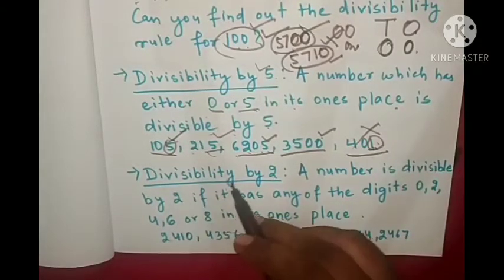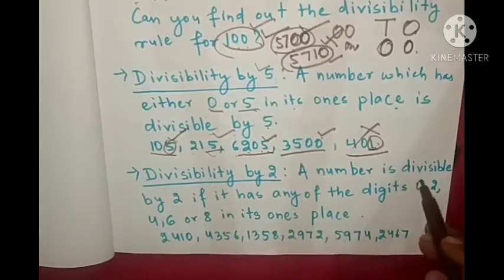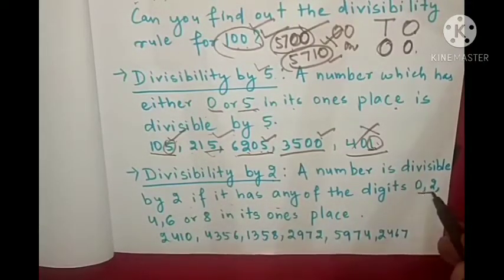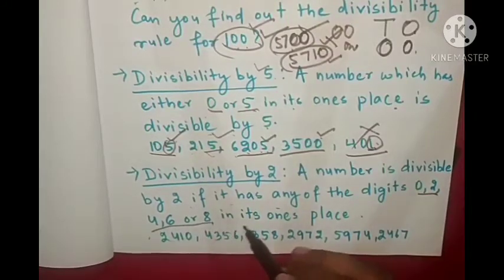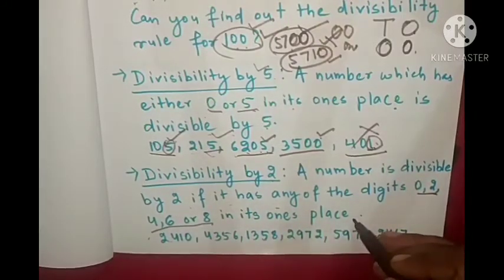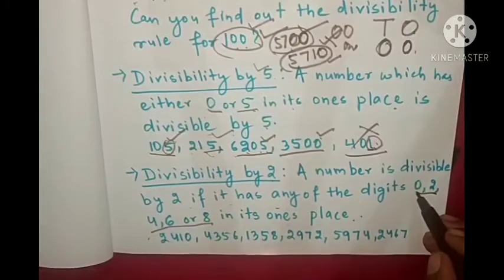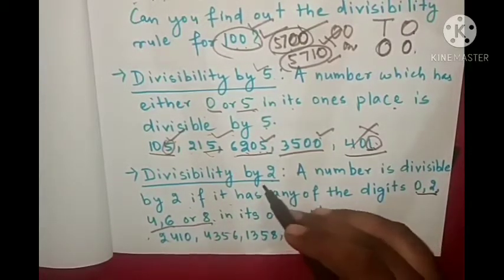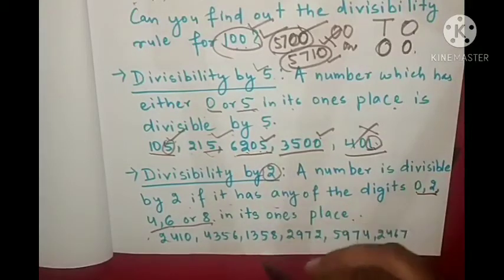Next we will see divisibility by 2. A number is divisible by 2 if it has any of the digits 0, 2, 4, 6, 8 in its ones place. If the ones place is 0 or 2 or 4 or 6 or 8, then that should be divisible by 2.